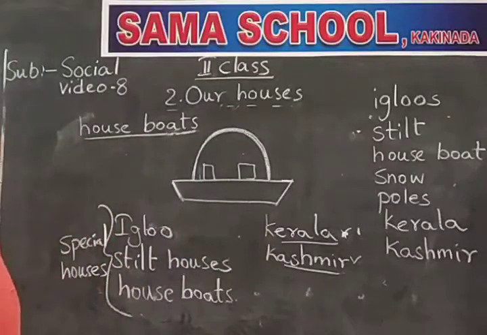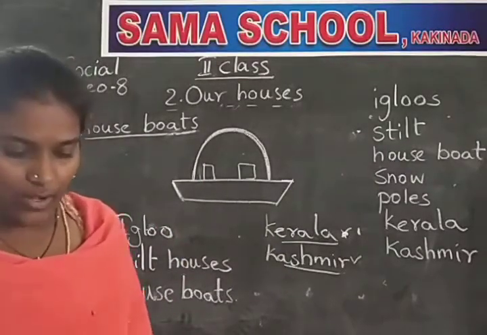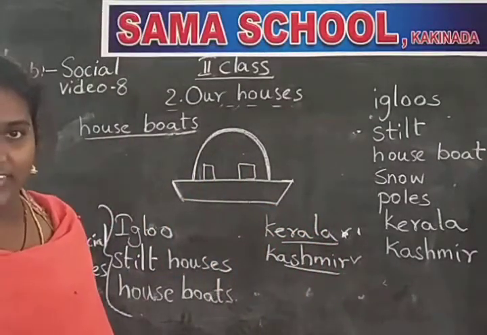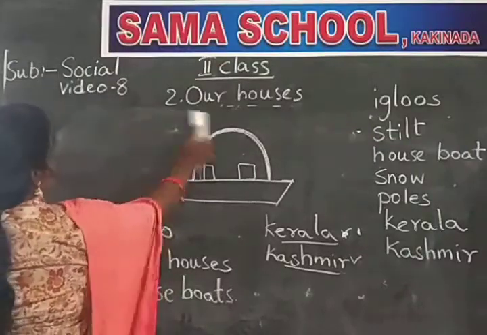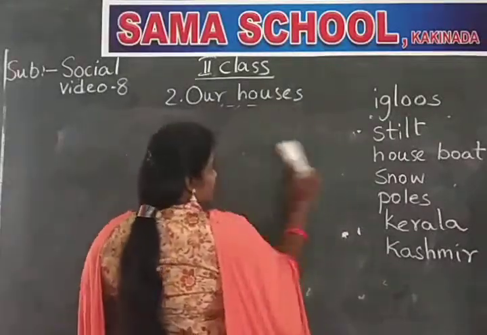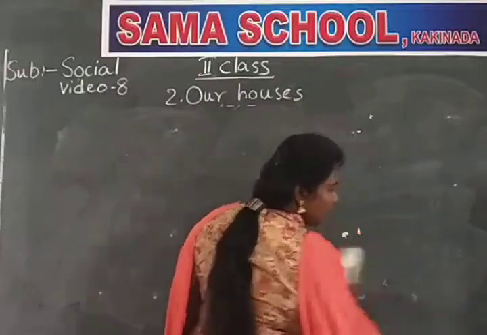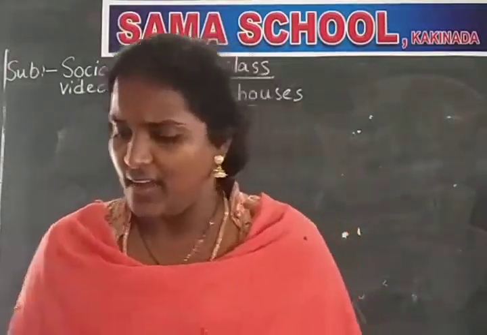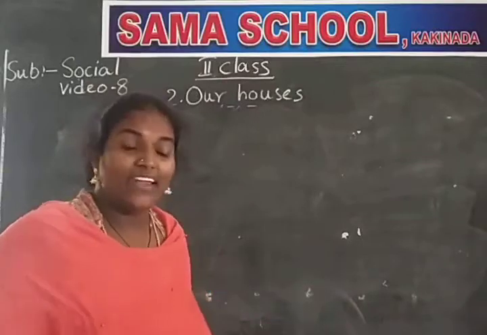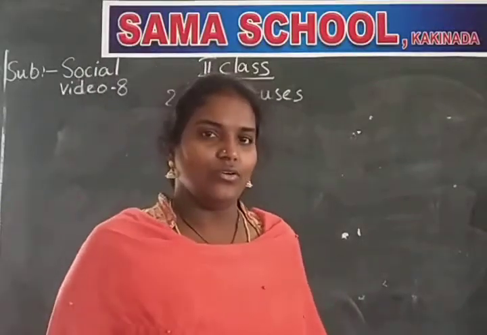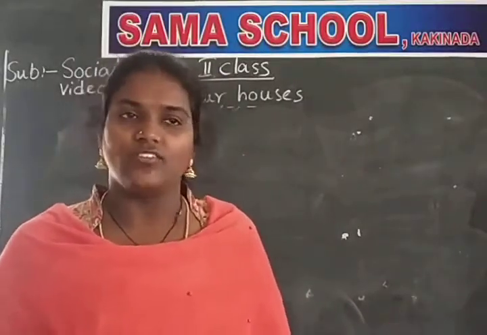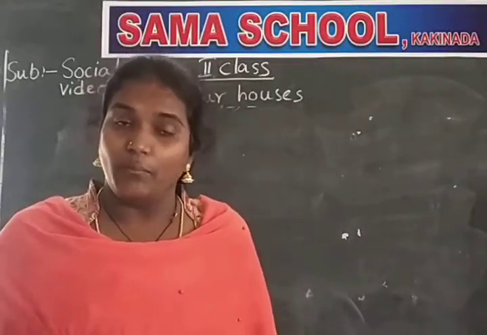Okay, children, these are the special houses. And now we are going to learn about movable houses. What is that? Movable houses means houses that move from one place to another. There are houses that move from one place to another. We learned about houseboats, which move on water. But can houses built on land move? No. If we have a house on land, can we take it wherever we want? No. It is not possible to move the houses which are built on the land.